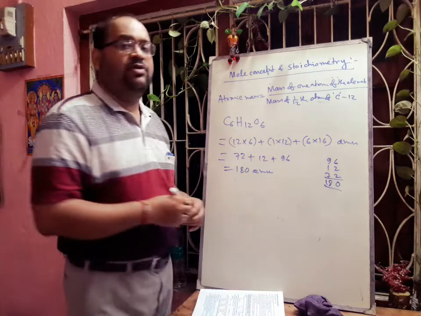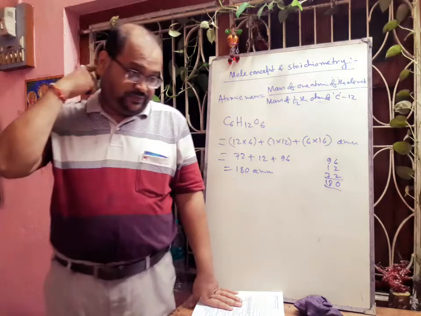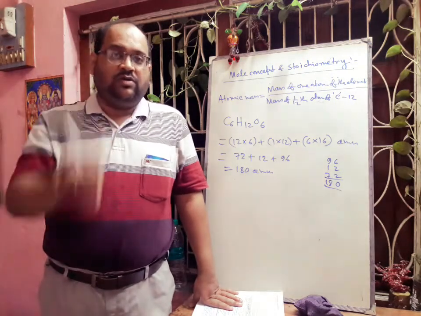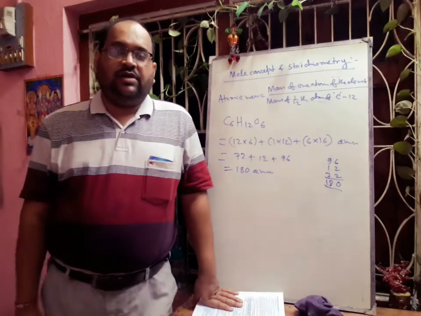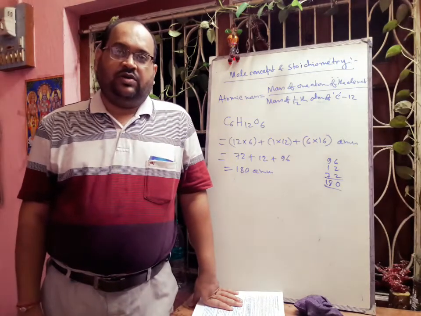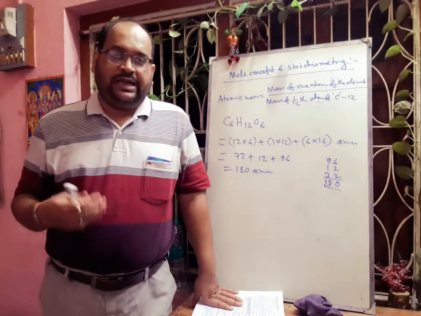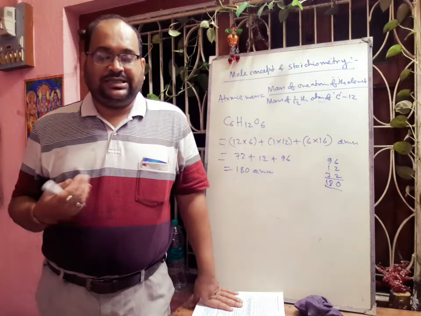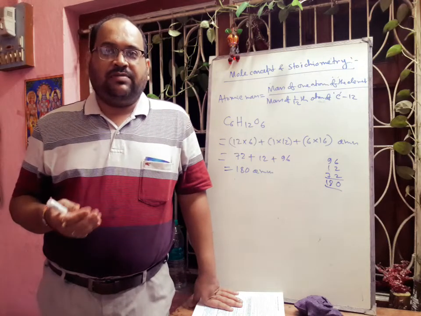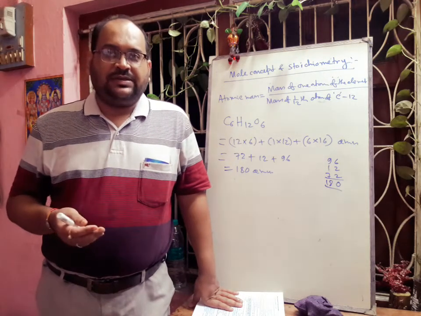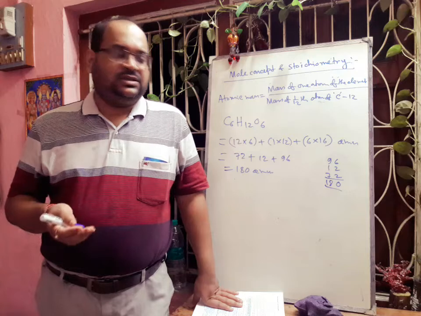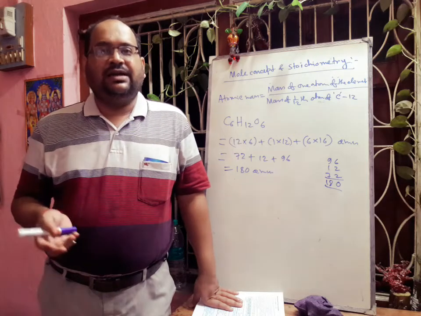So if we think about only one glucose molecule, its molecular mass will be 180 AMU. If we want to write the gram molecular mass, what is gram molecular mass? The gram molecular mass is the molecular mass of a substance expressed in gram. In case of glucose, it will be 180 gram.